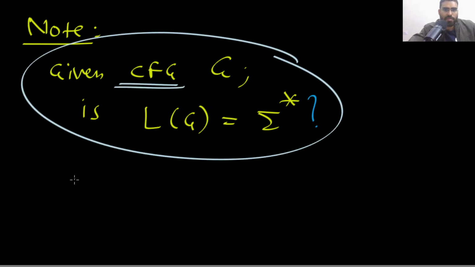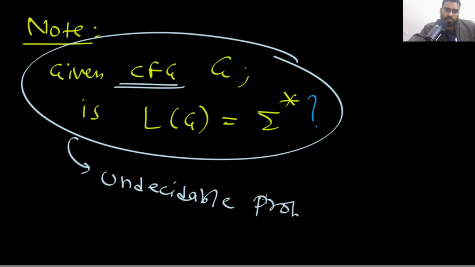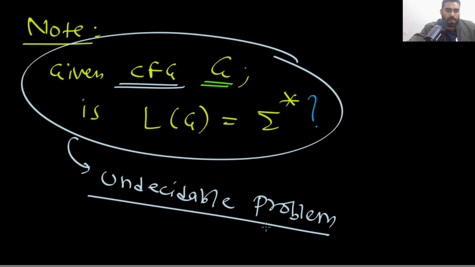Given a context-free grammar, is the language sigma star? This is an undecidable problem.